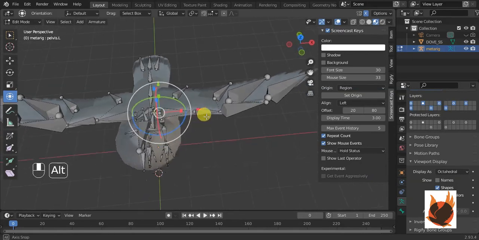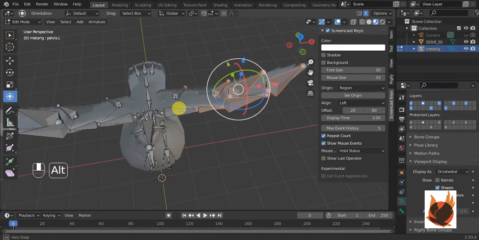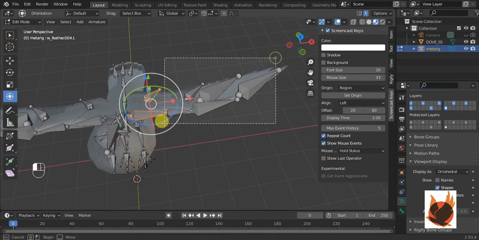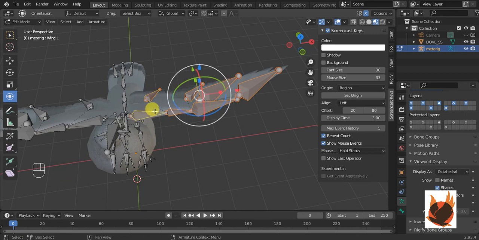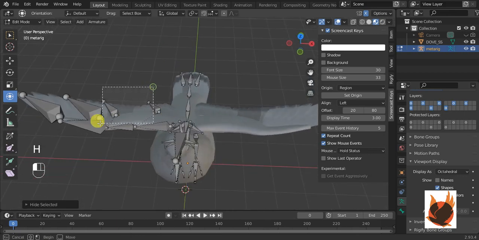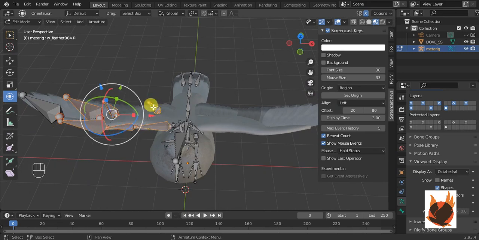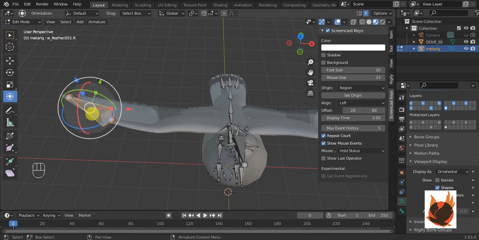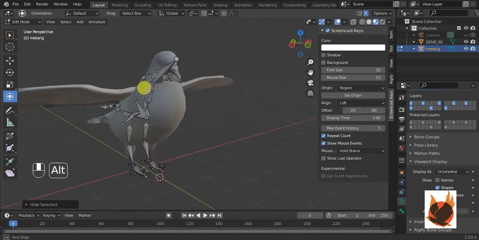Now that we have aligned our wings with our geometry, we can hide them all. Press H. On the other side, mirror does not work on hiding or unhiding. So guys, we are left with these bones.